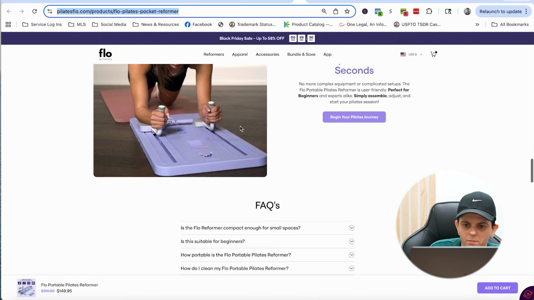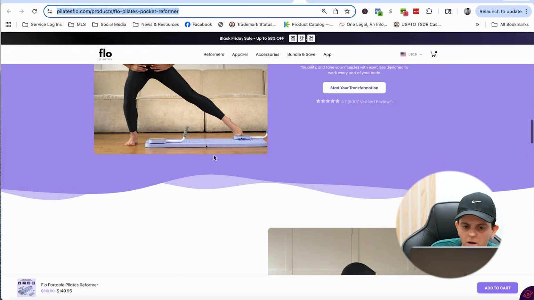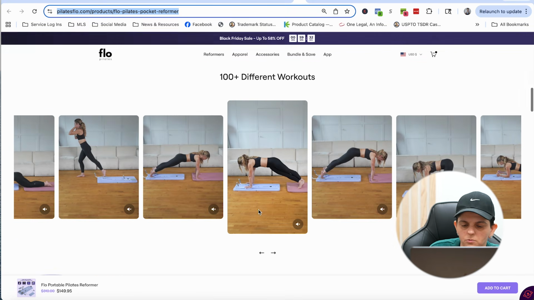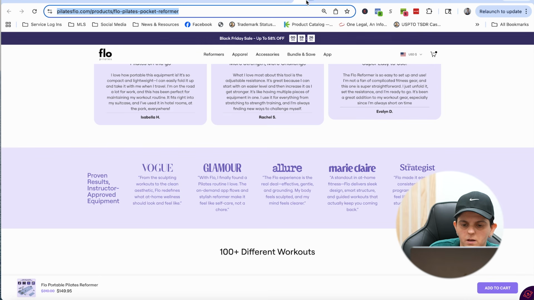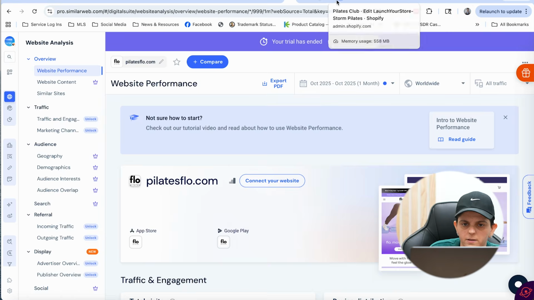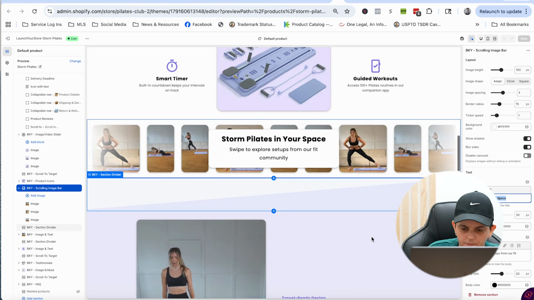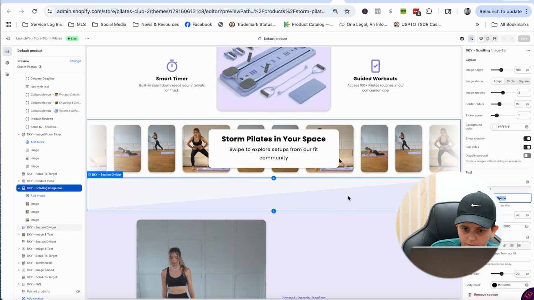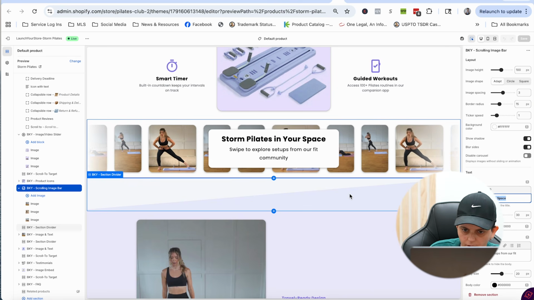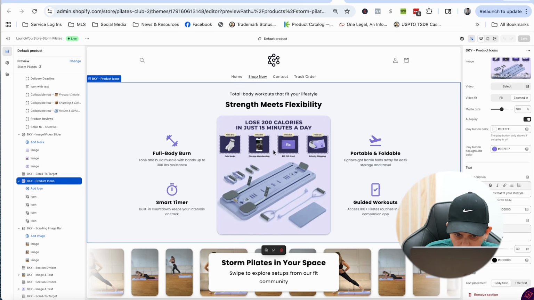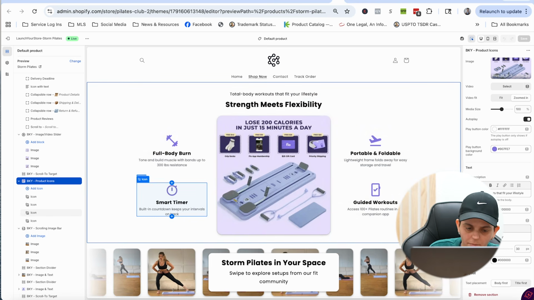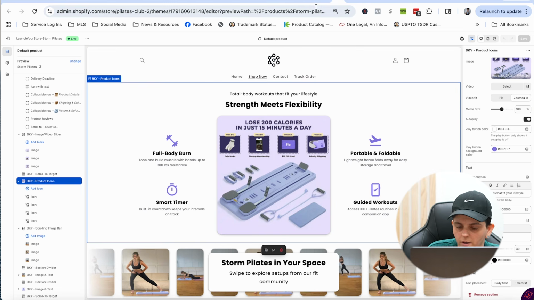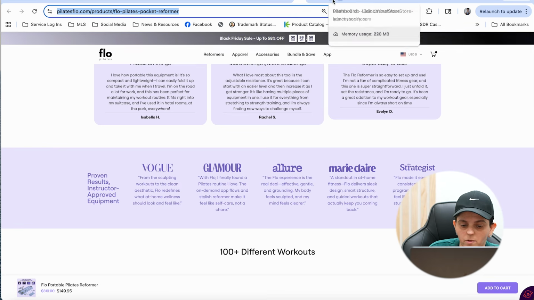So you want to make sure that you're not using the same models. You're unique with your pictures, the wording, all that stuff. And then this thing here, obviously we could just add it. We could replace this or add it here and move it up. So we would just have AI create it for us. Again, we can change the picture here. We could have AI create it. And you want to make sure the wording is different on everything between you and them.